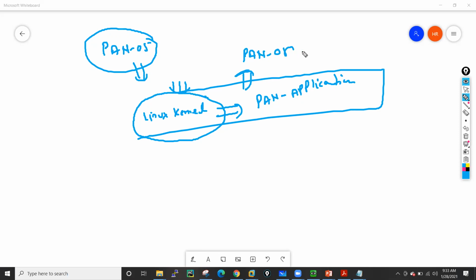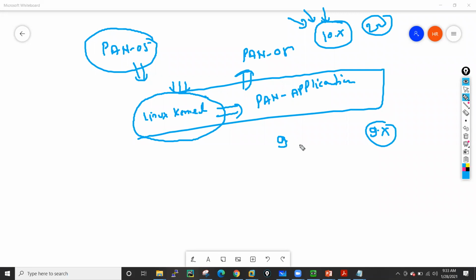The latest version of Palo Alto PAN-OS is 10.x, but it also has lots of bugs, because they recently released this one, I think only 2 months back. And nowadays people are using the 9.x series, because these are the stable versions, and they prefer to use 9.1.3. This is the most stable version as of now.